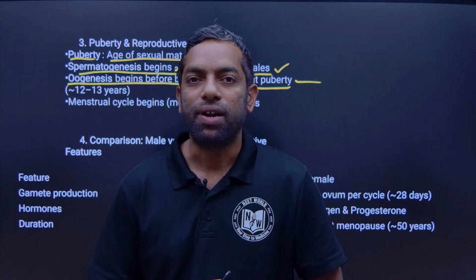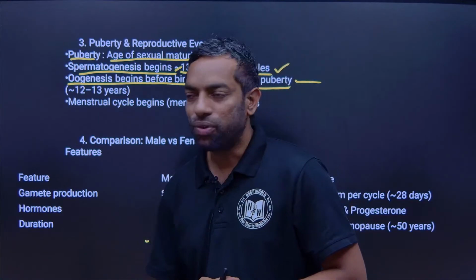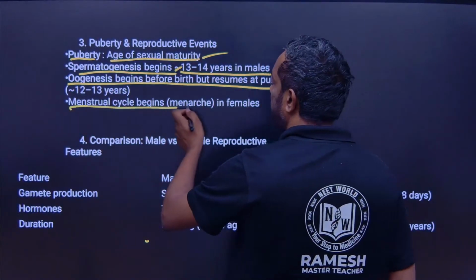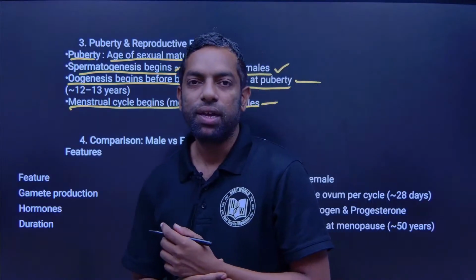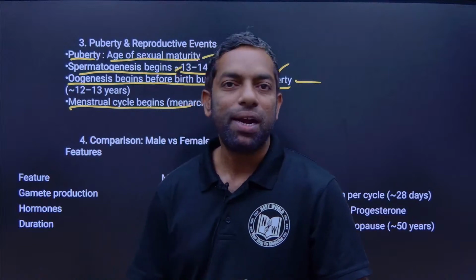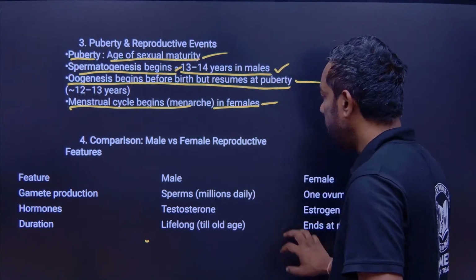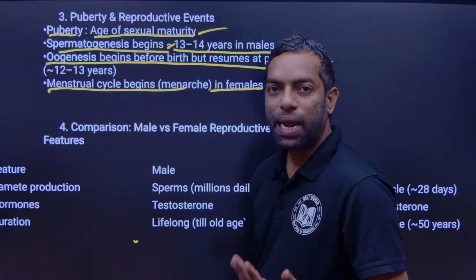Then there is the menstrual cycle, which begins in the female, that is menarche. These are the events that take place in the human reproductive system. Then the comparison between male and female.